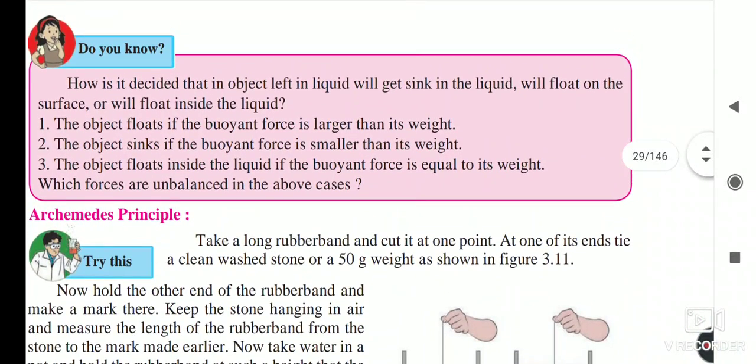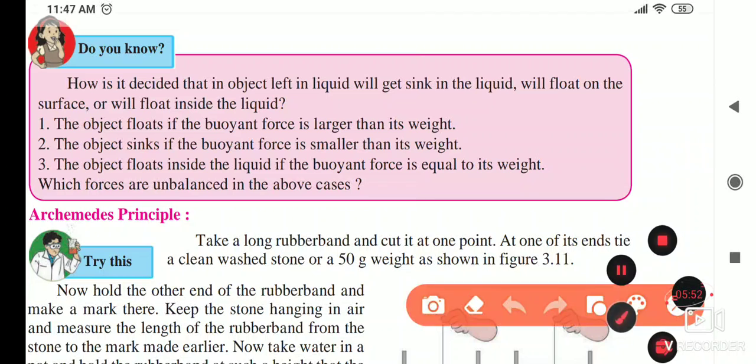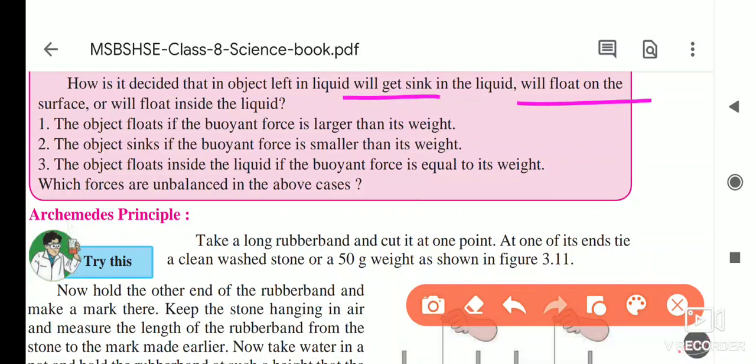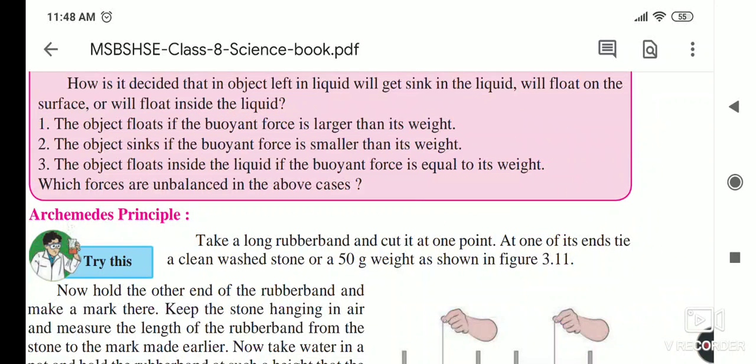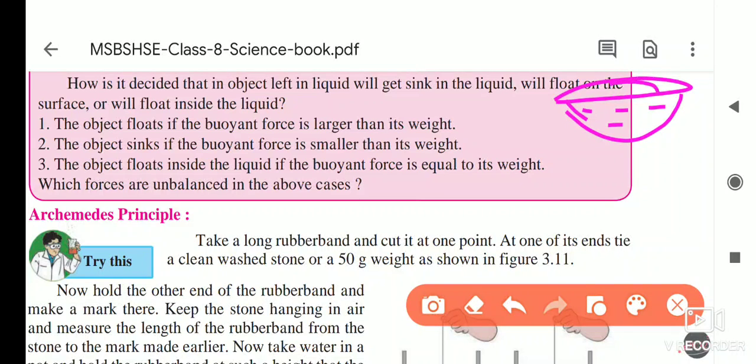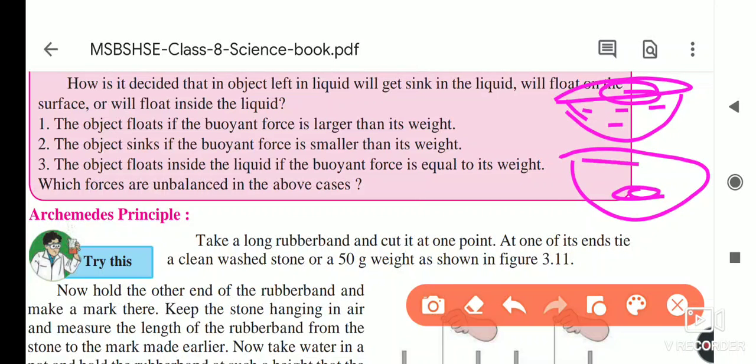Next point, we will see how it is decided whether an object left in a liquid will sink, float on the surface, or float inside. There are three conditions. Suppose this is a bucket and this is water. In it, suppose you put an object. It will float on the surface of the water. Secondly, it will float inside the water.